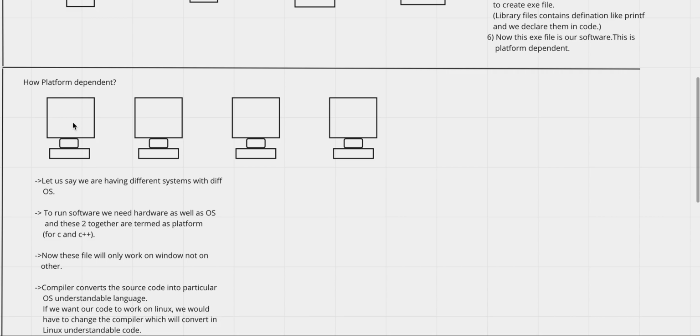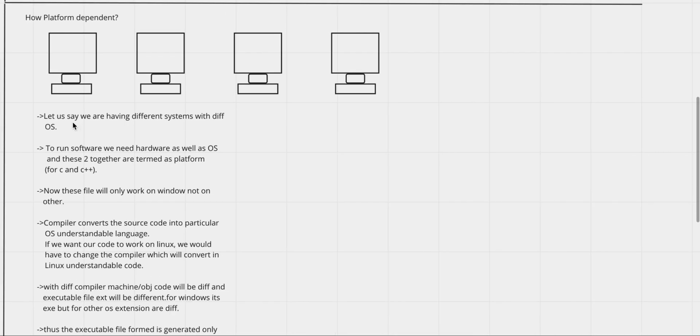To run any software, we need both hardware and an OS, and the hardware and OS together are known as the platform in the case of C and C++. It may differ in some other language, but in C and C++, by platform we mean the hardware along with the OS present on it. Now, when the compiler converts the source code, it converts it in such a way that it is only understandable by a particular OS. So if the compiler is converting the source file for Windows OS, it is going to convert it in such a way that it will be only understandable by Windows OS.